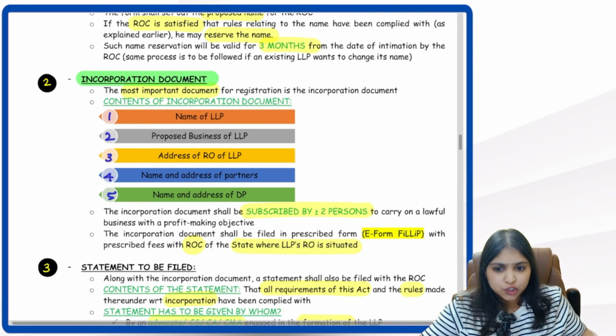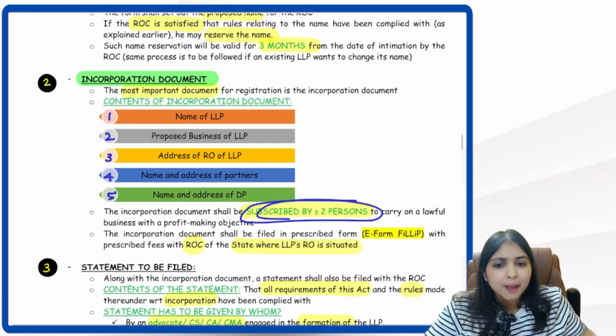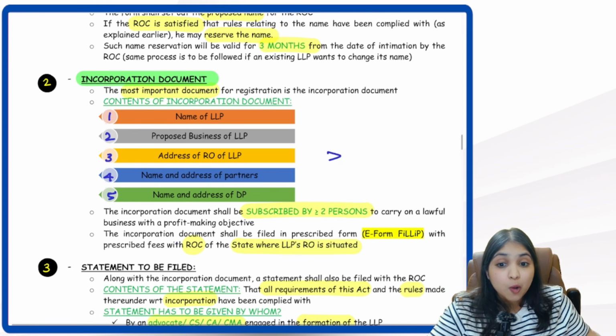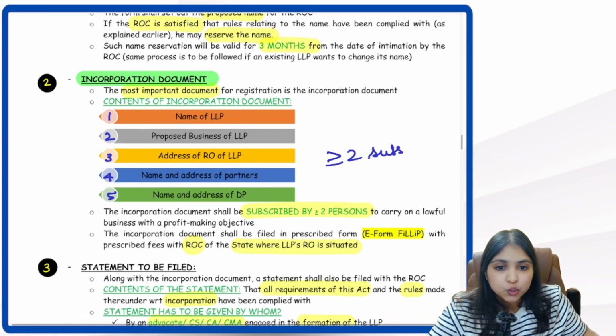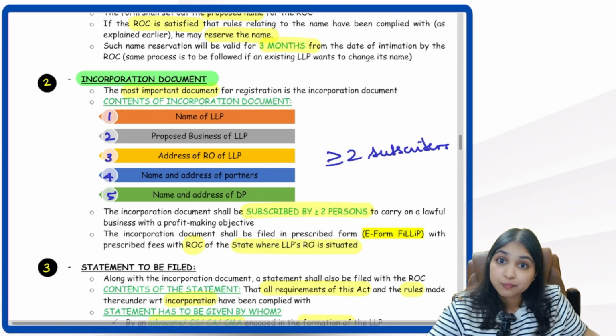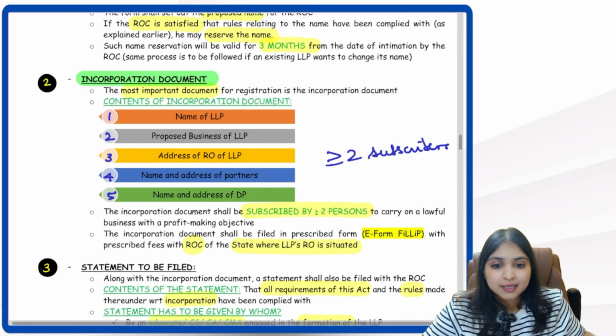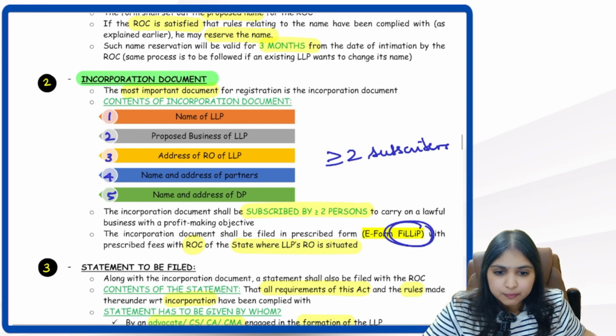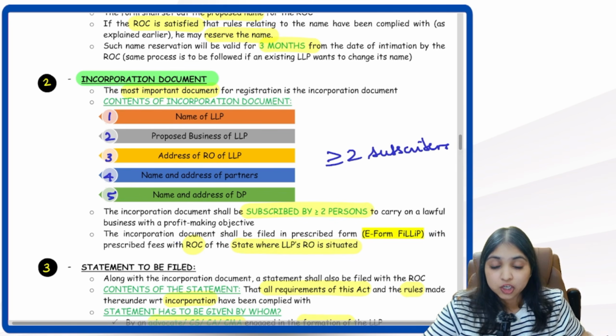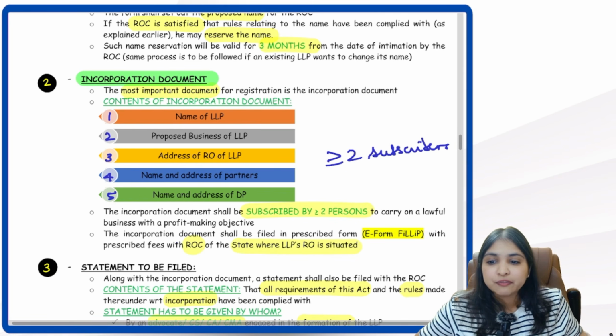Then this incorporation document has to be subscribed by minimum 2 persons. So minimum how many subscribers we need? Minimum 2 subscribers we need. We can have more than 2 also. Minimum 2 subscribers we need. Then this incorporation document has to be in e-form FiLLiP, form for incorporating limited liability partnership. FiLLiP full form is form for incorporating limited liability partnership. So the incorporation document has to be in e-form FiLLiP. It has to be filed with ROC.